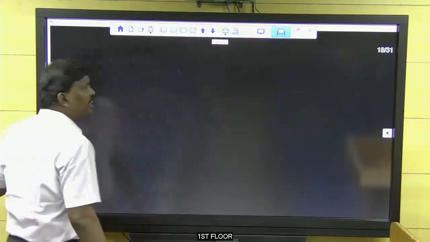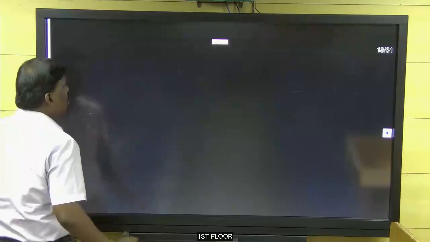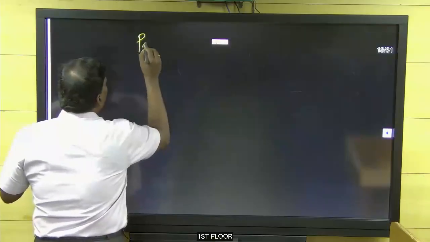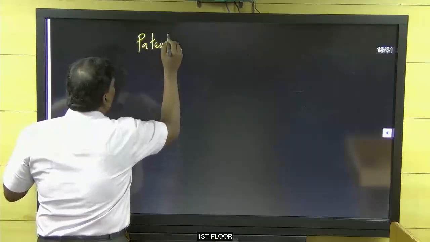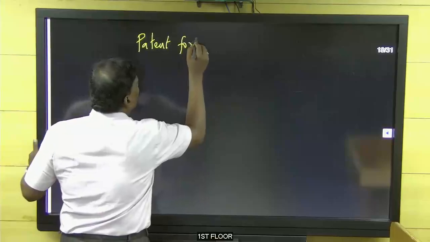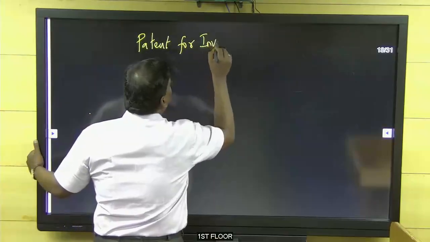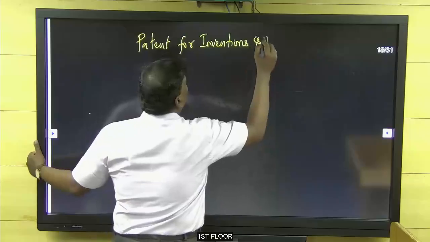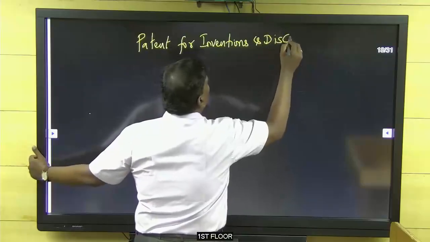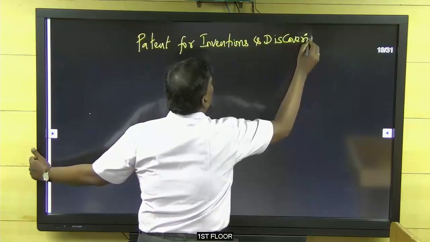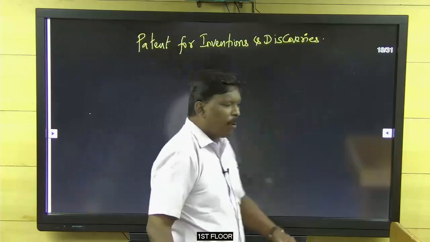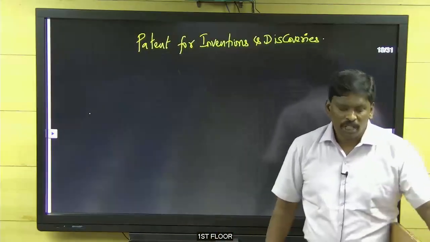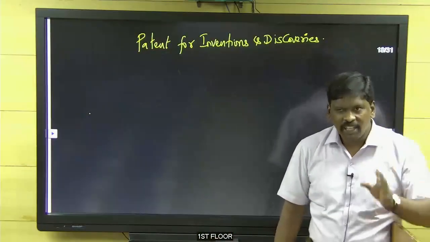Next one. Patent for inventions and discoveries. Whatever new thing they produced, they patented only in England.